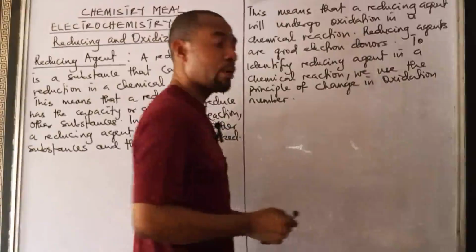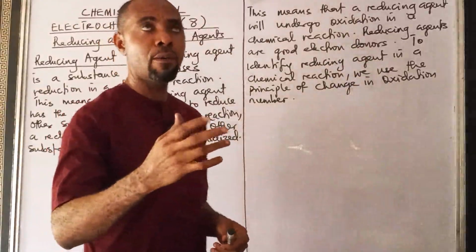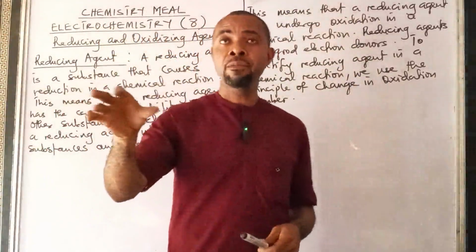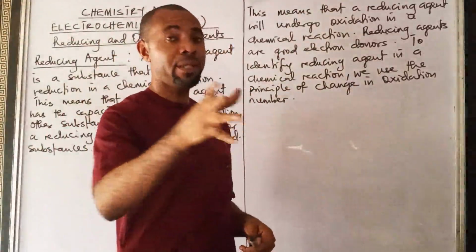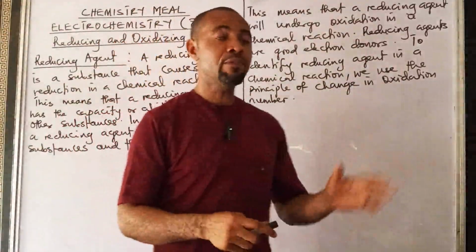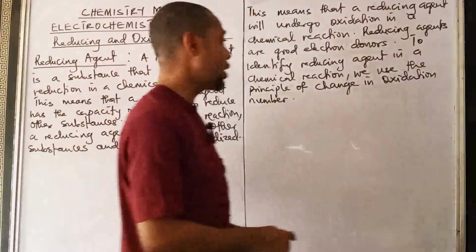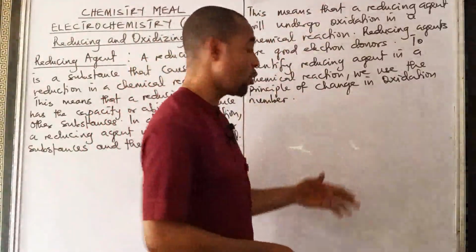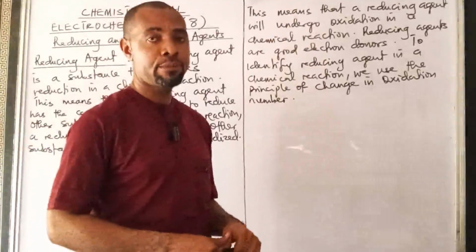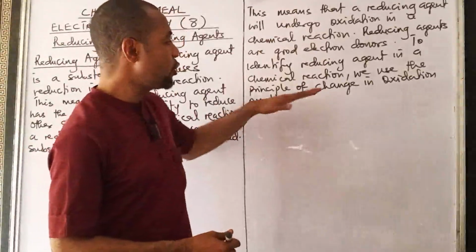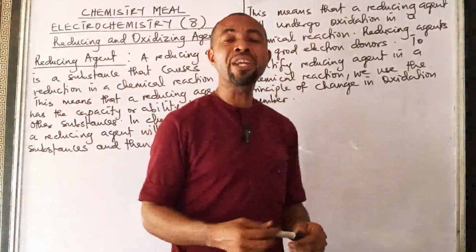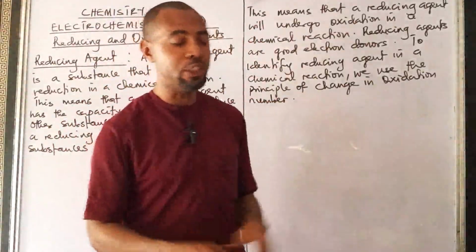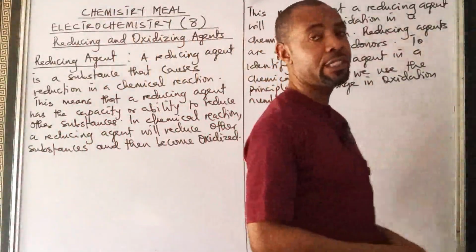Now you need to watch our videos on electrochemistry, part 5 and part 6. Also, I think part 7 also, so that you can actually understand what we mean by the concept of change in oxidation number. So we use this principle to determine whether a substance is a reducing agent or an oxidizing agent.